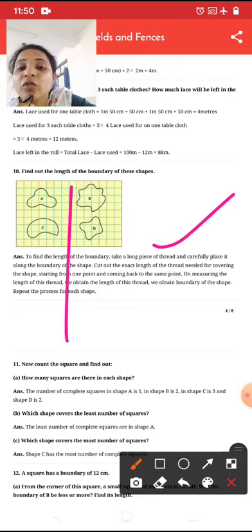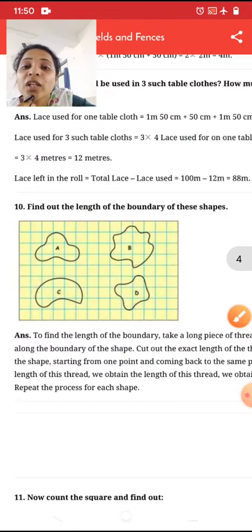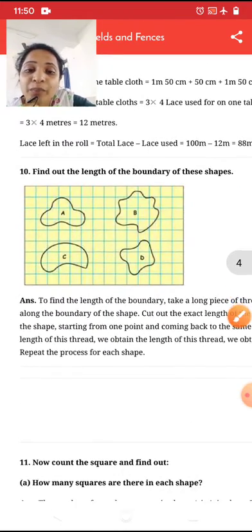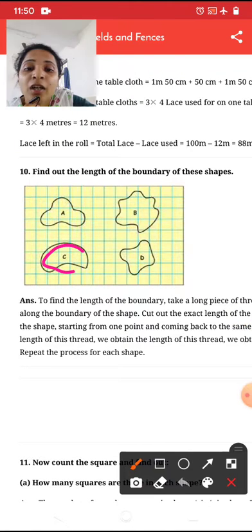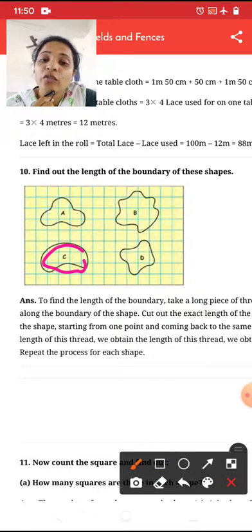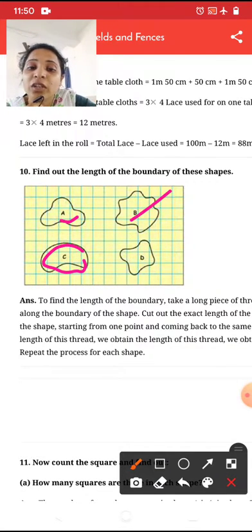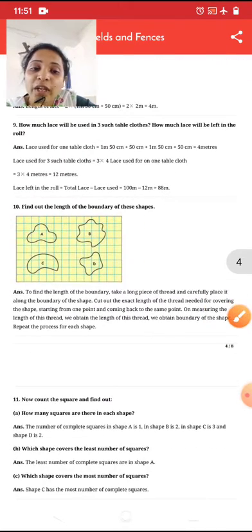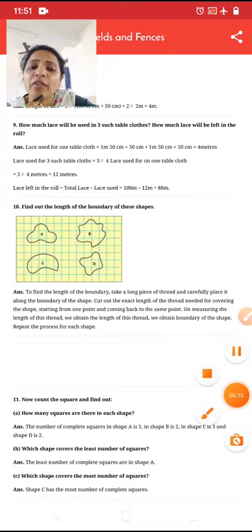See, as I told you, just put a thread over here, cut that thread, and then measure that thread. So you will get the boundary of these shapes. For all three of them, you have to do the same thing. This is the fun activity I'm giving you in the homework, and it's a revision, which means you can do it easily at home. Already one time you have done these things.